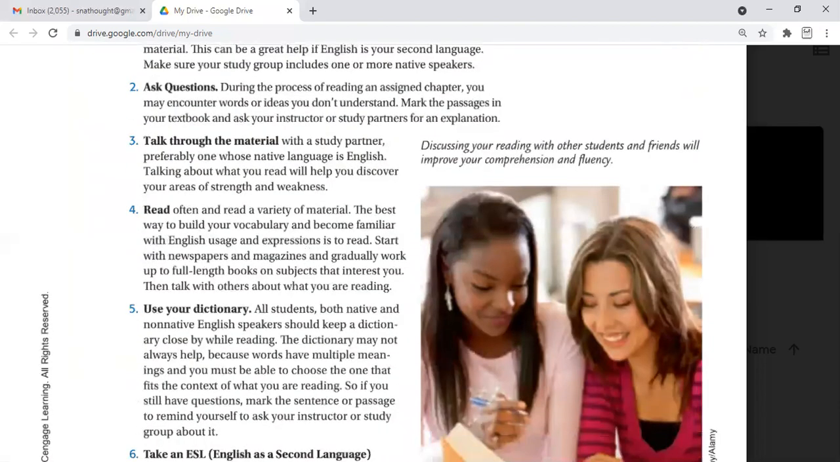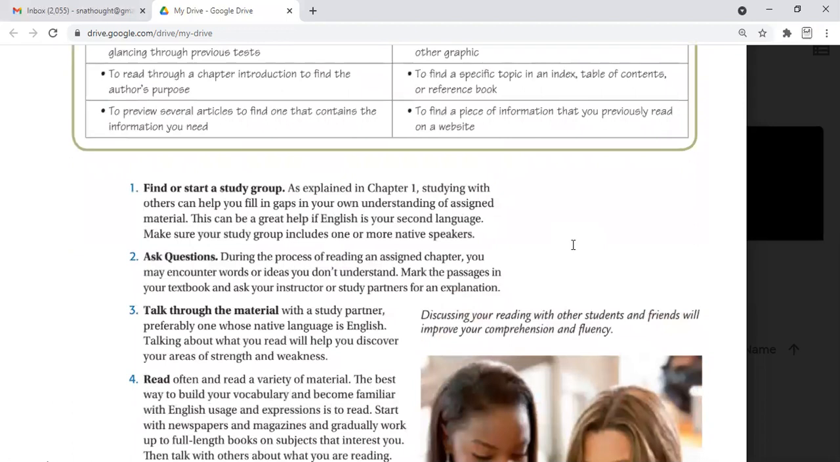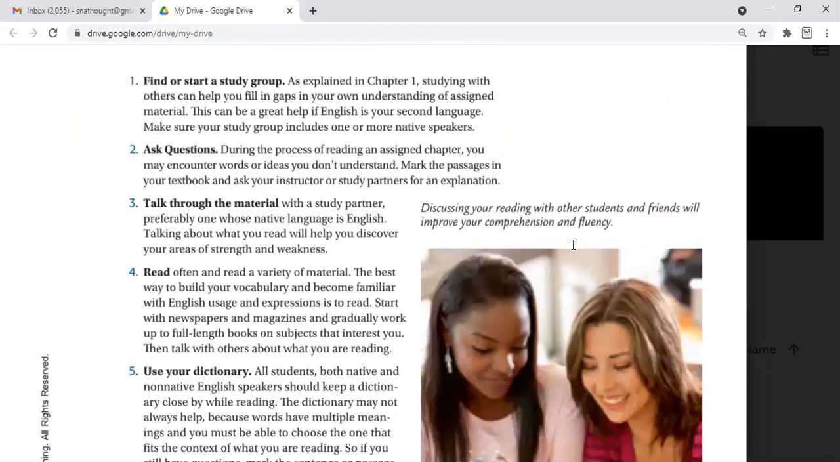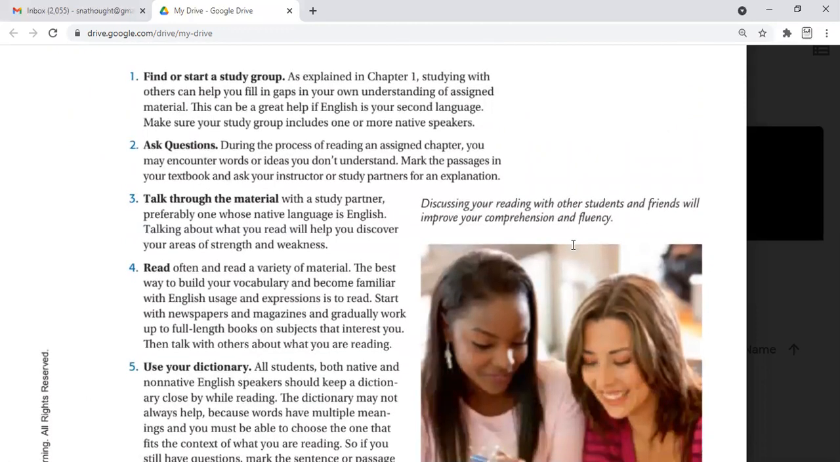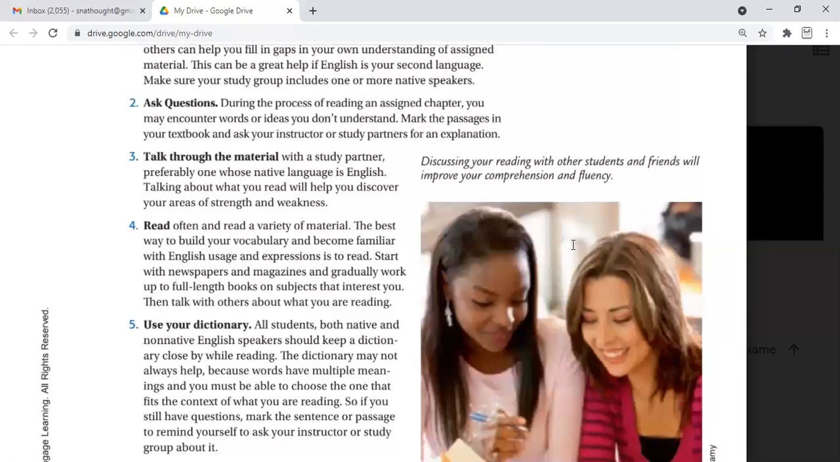So here are some suggestions as well. Find a study group, ask questions, talk through the material, discuss the material, reread many times to understand, and use your dictionary for difficult words.